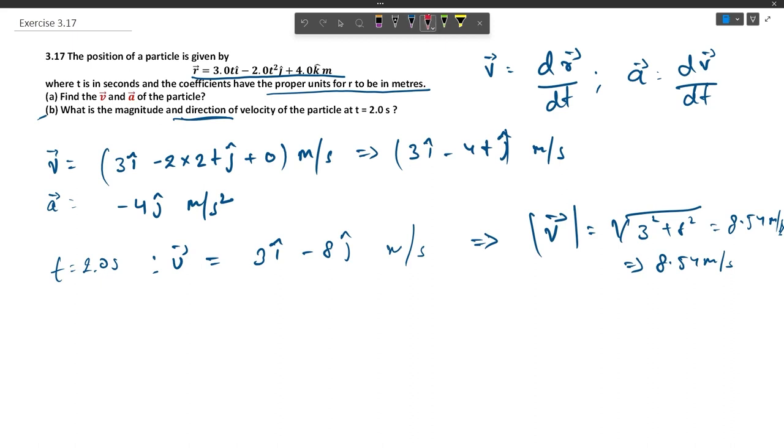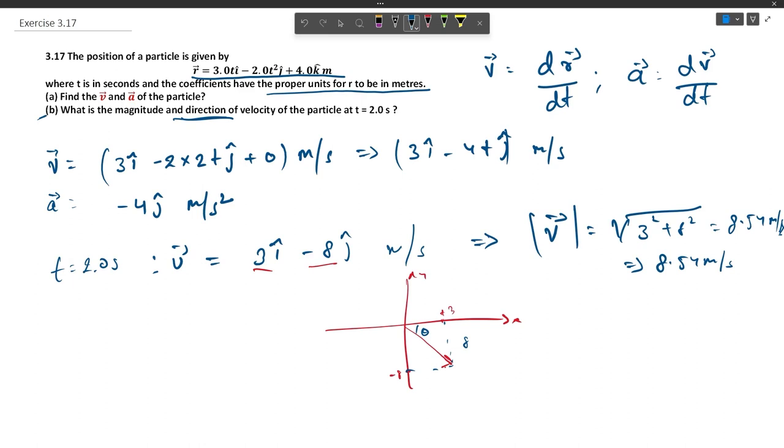So let us draw a coordinate axis where this is the x-axis and this is the y-axis. The velocity component is minus 8 in the y direction, so minus 8 would be here, and plus 3 in the i direction, so plus 3 is here. Let us represent the graph like this. It will be something like this, making a theta angle. This has a length of 8 units and this is 3.